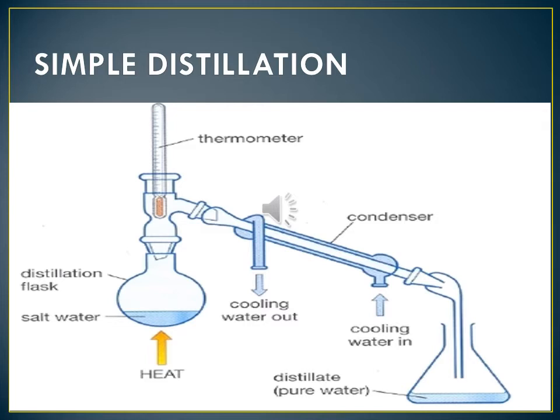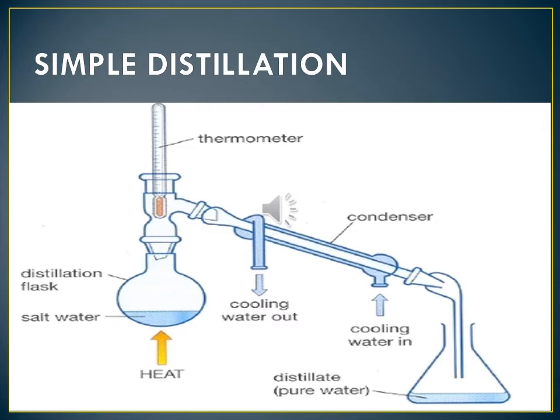The distillation flask is fixed with the water condenser. A thermometer is introduced in the distillation flask through a one-hole stopper. The bulb of the thermometer should be slightly below the side tube. The brackish water, that is sea water, to be distilled is taken in the distillation flask and heated to boiling.